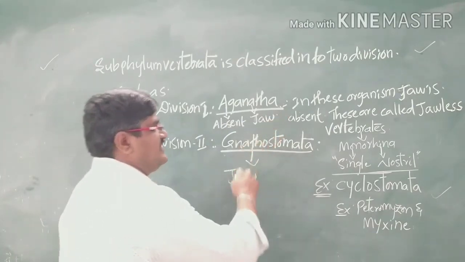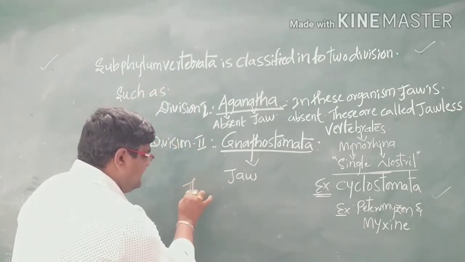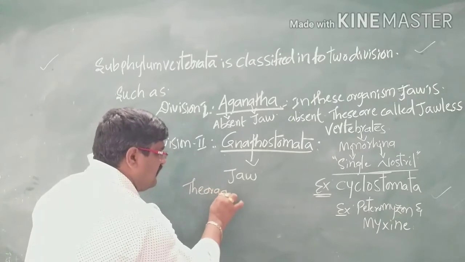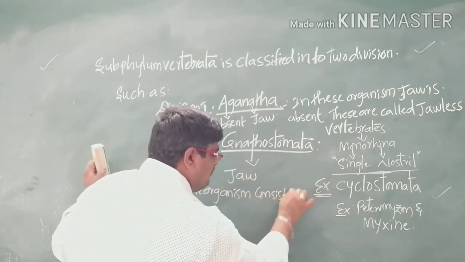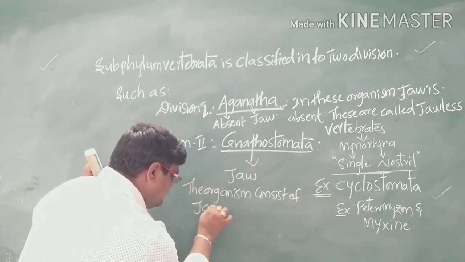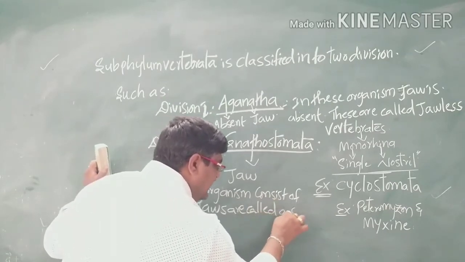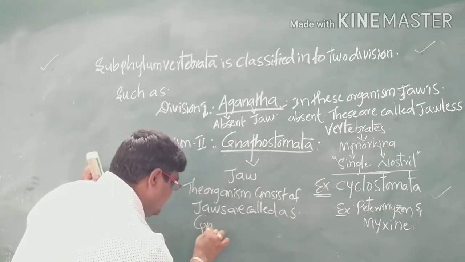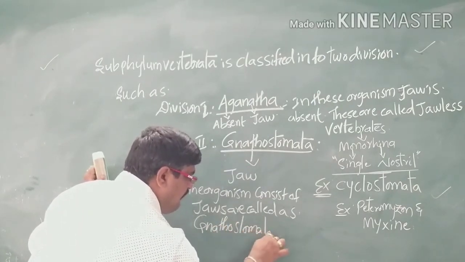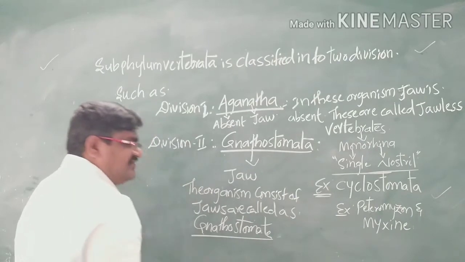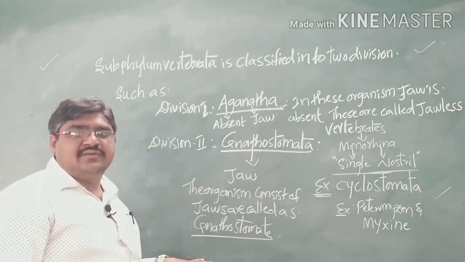The organisms that consist of jaws are called Gnathostomata. Here Gnatho means jaws, so these organisms have jaws present.